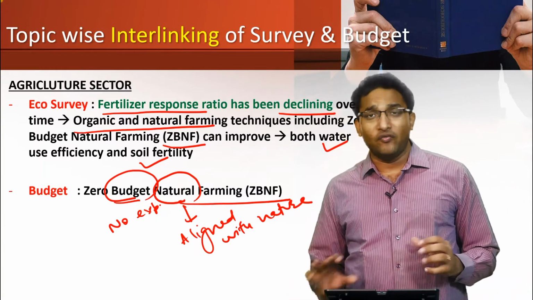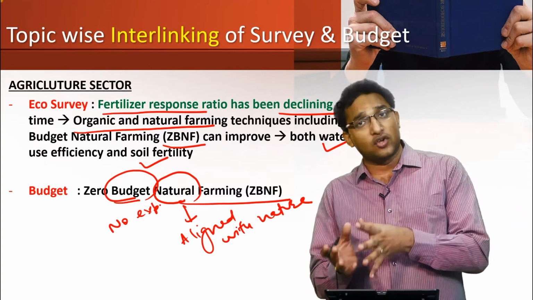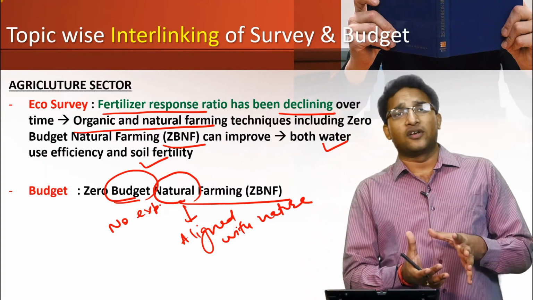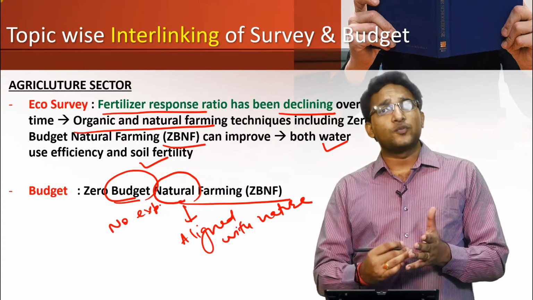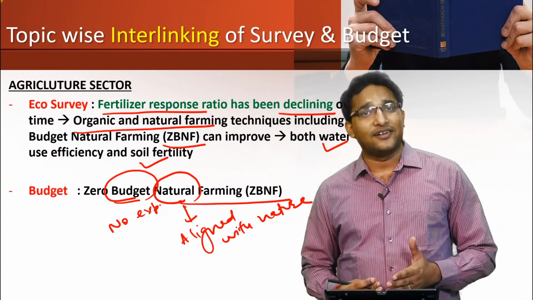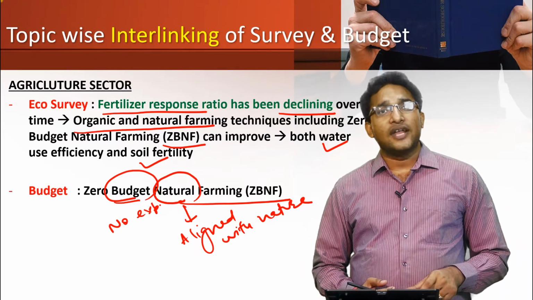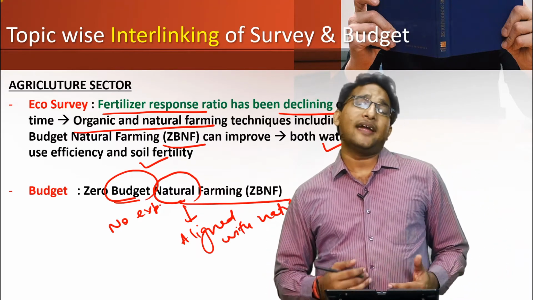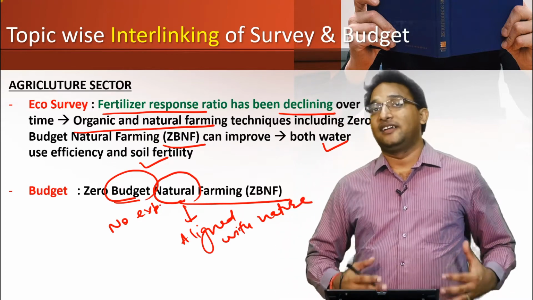the government. So whenever you are writing any answer in the mains examination on this particular topic, you can start your answer. In the introduction, you can give that fertilizer response ratio has been declining over the time. Therefore, this zero budget natural farming is required, and the budget has introduced this initiative at the right time.